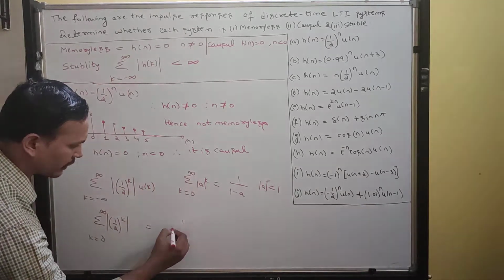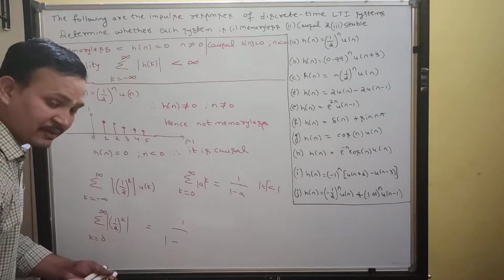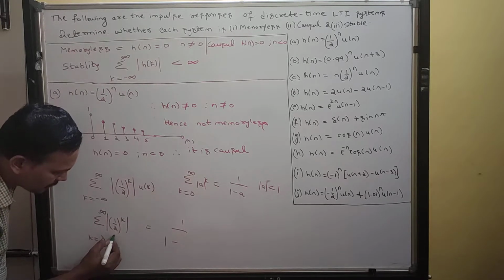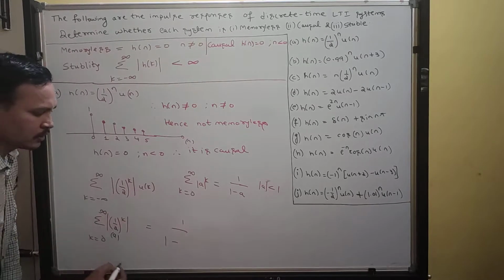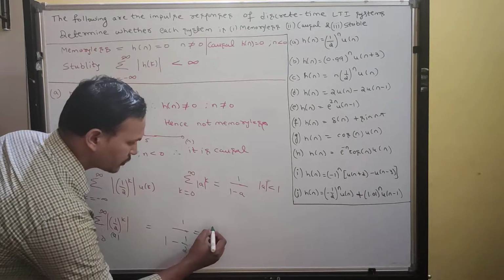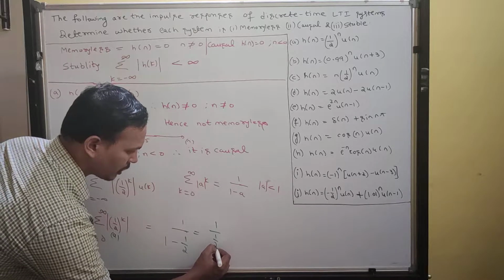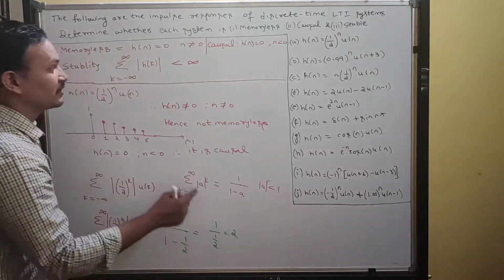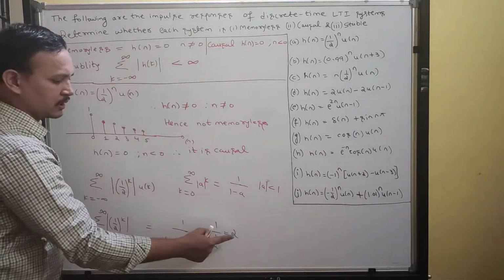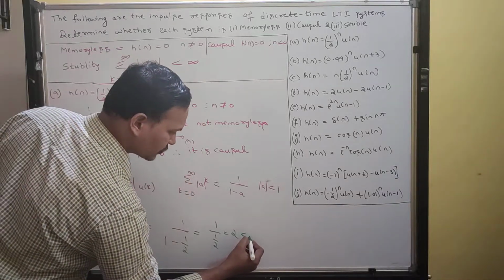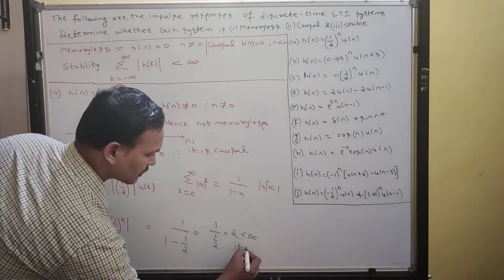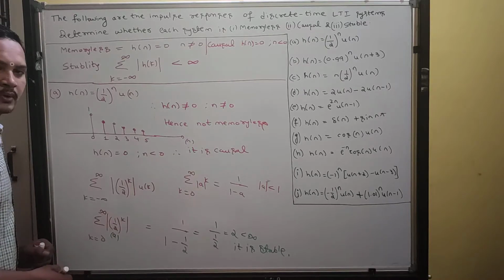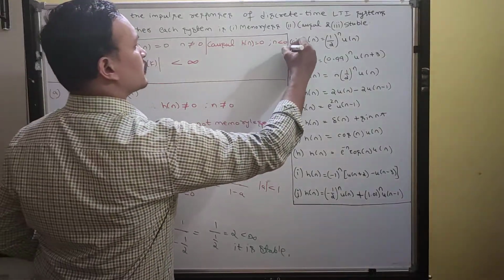So the numerator is 1 by 1 minus a. What is the a value? This is in the form of a power k, so a value is 1 by 2. 1 divided by 1 minus half is half only, and 1 divided by 1 by 2 is 2 only. This 2 is less than infinity. So since 2 is less than infinity, what can we say? The system is stable. Understood, guys? So we completed the first problem.